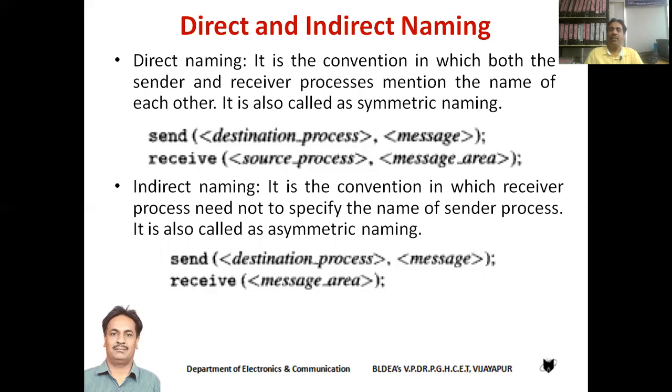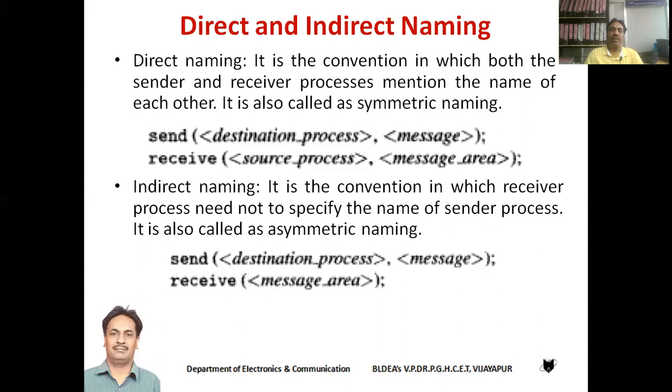So direct naming is a convention in which both the sender and receiver processes need to know the name of each other. This convention is also referred to as symmetric naming.